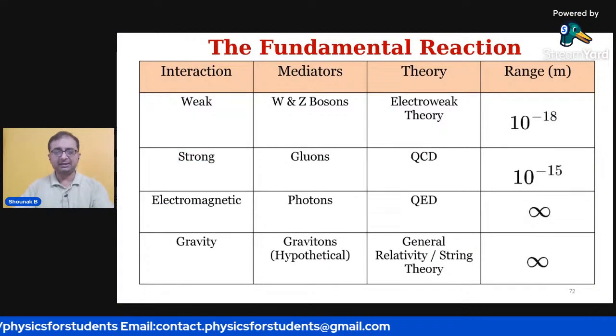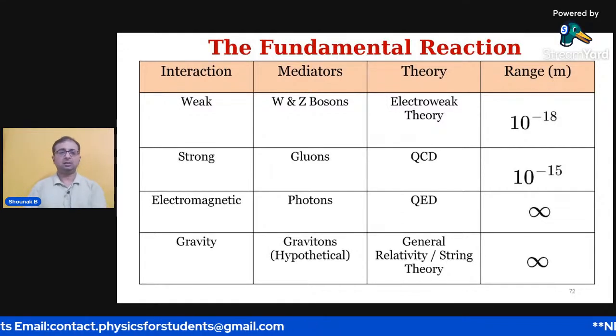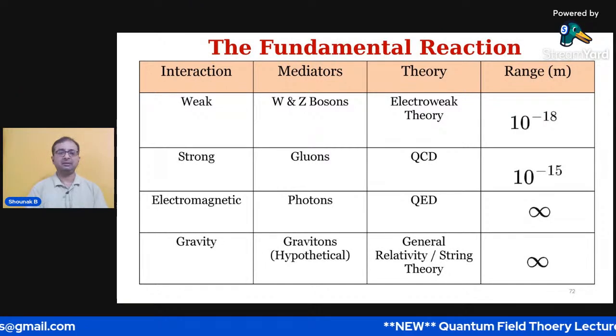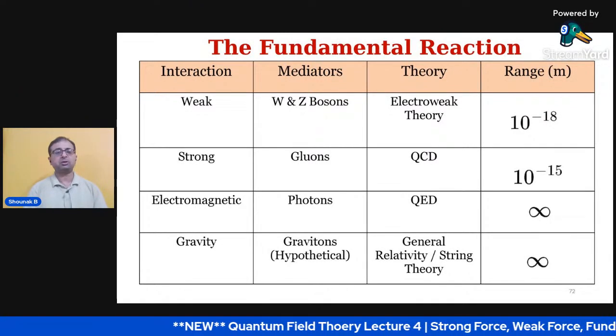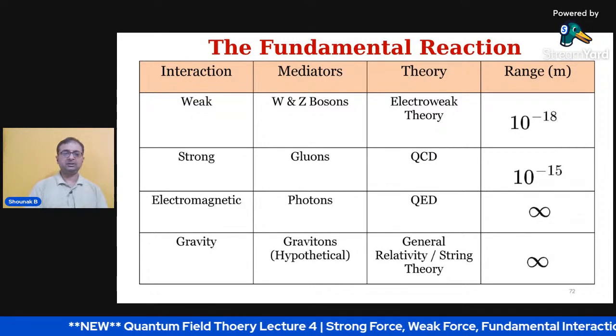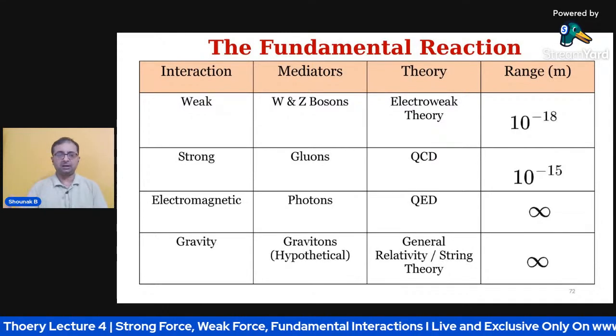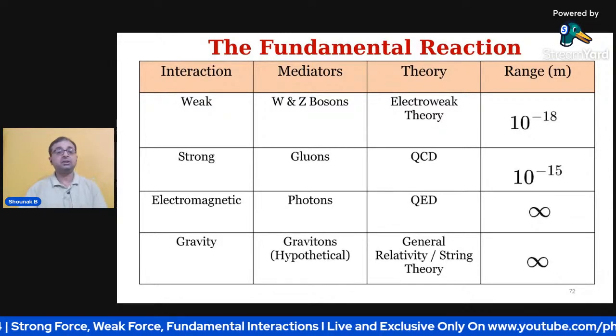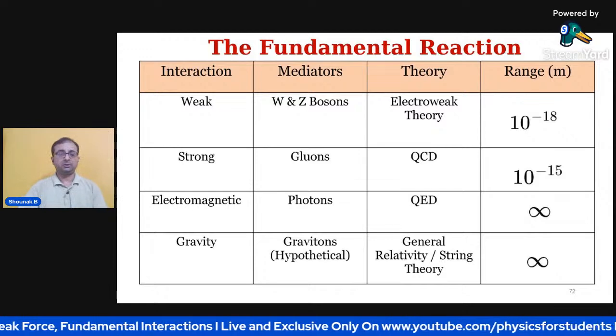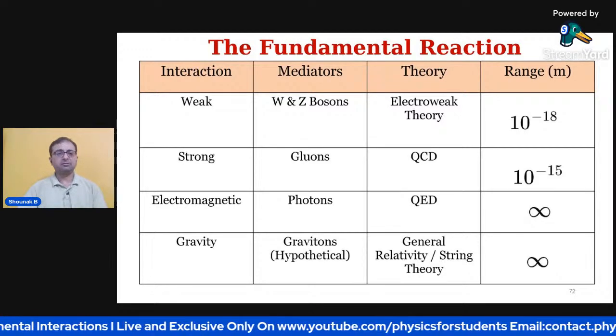Here you can see the weak force, the strong force, the electromagnetic force, and gravity. The mediators are the W and Z bosons, the gluons, the photons, and the gravitons. The theories are the electroweak theory, quantum chromodynamics, quantum electrodynamics, and general relativity, or string theory, which is being developed.